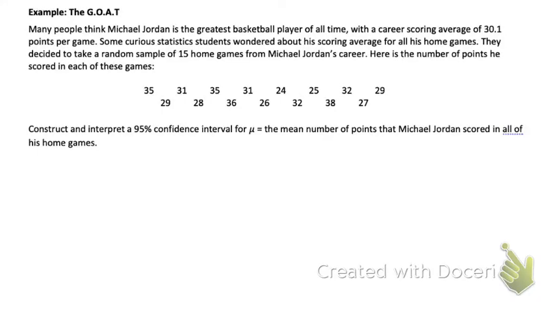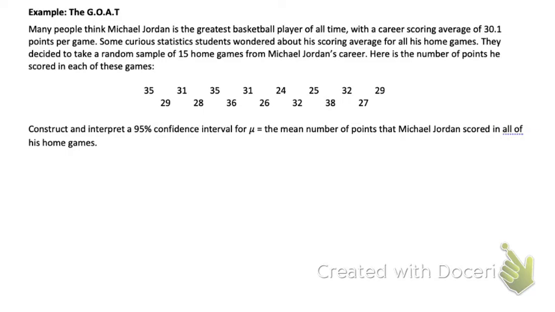So we're going to continue 8.3, confidence intervals for means. And we're going to do that by talking about the GOAT. Many people think that Michael Jordan is the greatest basketball player of all time. Do you guys agree, or do you think it's someone else?